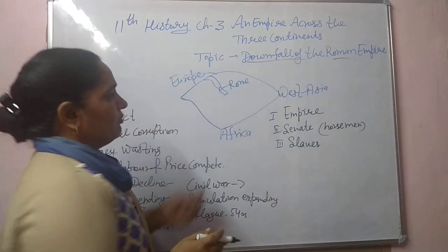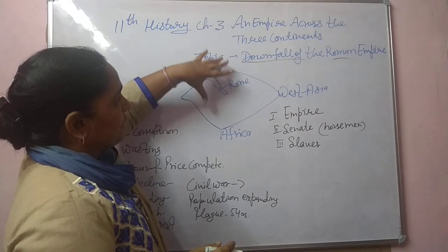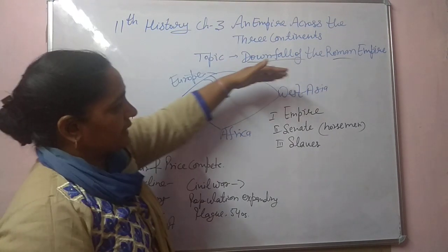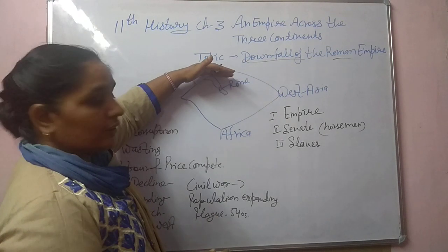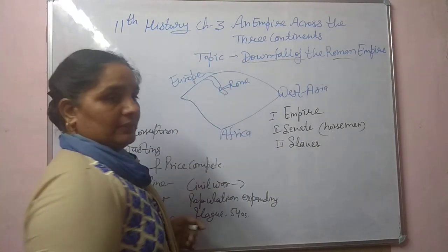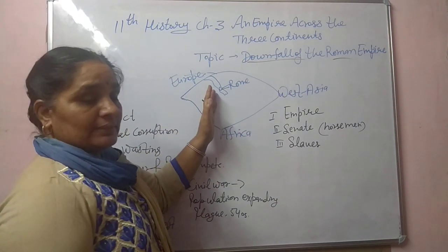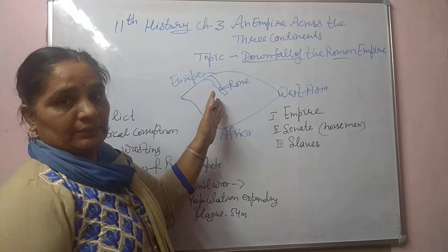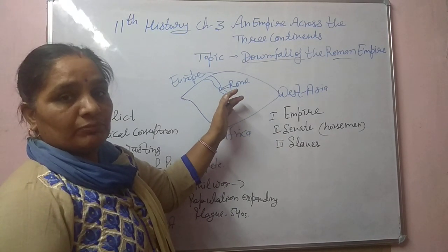You are all aware that the Roman Empire was spread across three continents: West Asia, North Africa, and Europe. Especially Rome is the capital city of Italy, and the Mediterranean Sea was the heart of that empire. Why did that empire fall?